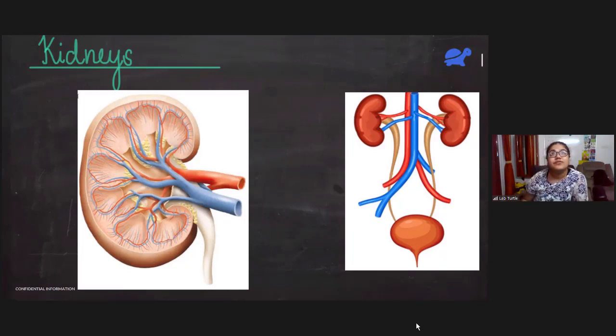Okay. So we see a red tube over here, right? This red tube is nothing but the renal artery. In the diagram we saw this branch entering the kidney, and it is known as the renal artery. From where did we get this branch? We got it from the aorta. The aorta branched into 2 renal arteries, one for each kidney.